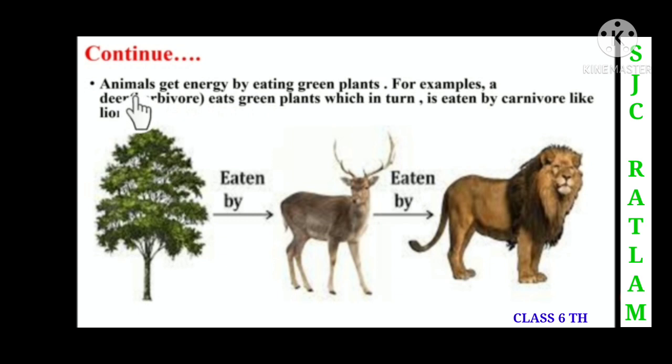Children, here we can see that animals get energy by eating green plants. So children, here we can see one example of a food chain. For example, a deer, a herbivore, eats green plants. Here you can see how the deer gets energy when it eats the green plants. And again you can see the lion eats the deer. So the lion gets the energy when he eats the deer. In this way the food chain works. The deer eats the plant and the lion eats the deer.